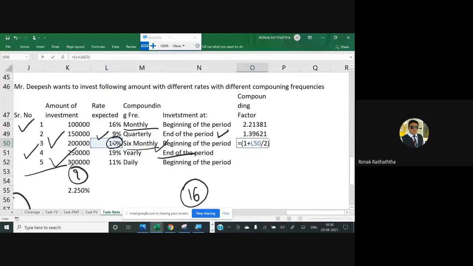No, not pressing the enter, sorry, raised to. Raised to, we are investing at the beginning of the period. So, sir, how many total number of periods are there? 6 monthly. So there are 3 years. So 3 years will be multiplied by 2. So there are 6 periods, right? And 6 periods will remain 6 period. We are not going to reduce it from 6 because anyway it's made at the beginning of the period only. So raised to would be 6.